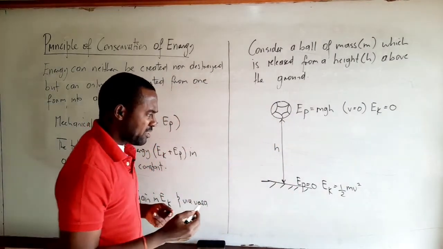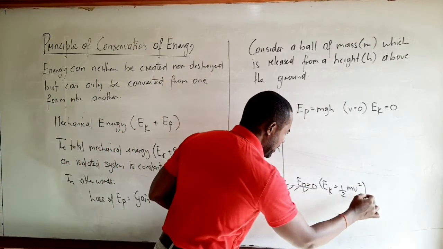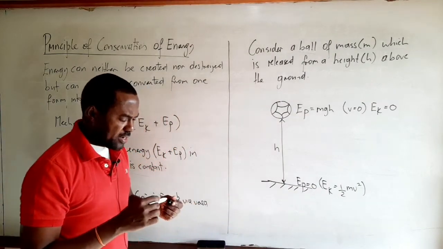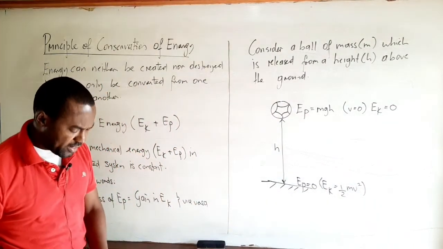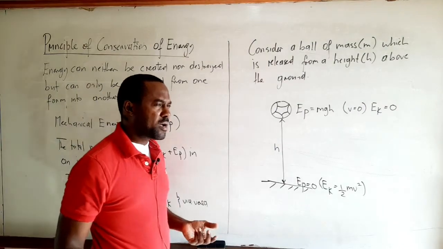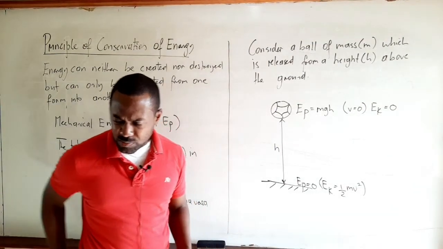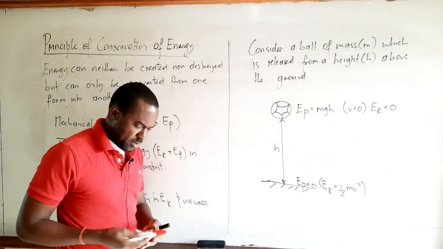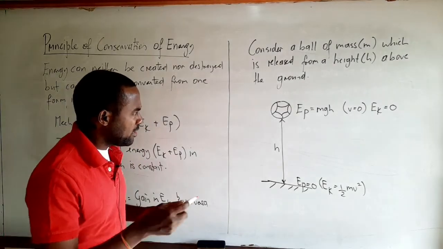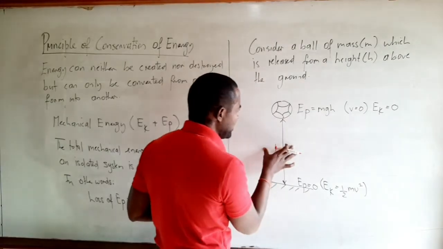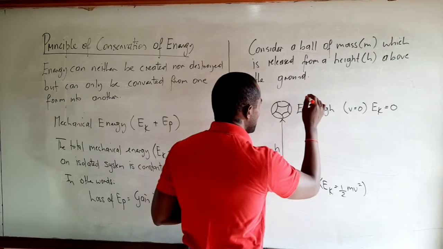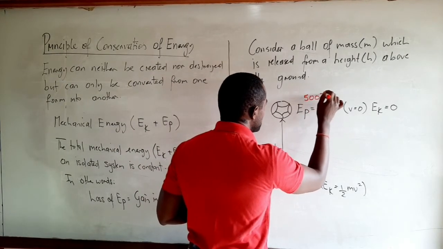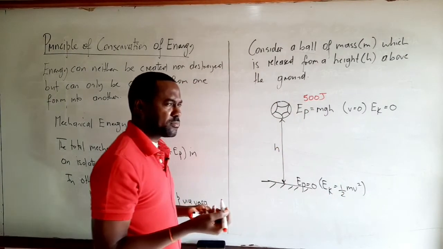Now, we say that the mechanical energy is conserved, and therefore the total amount of mechanical energy possessed by the ball will be constant. What exactly does this mean? Let's put some numbers to it. Let's say, for instance, at the top, at the height h, the ball had, say, 500 joules of potential energy, right?